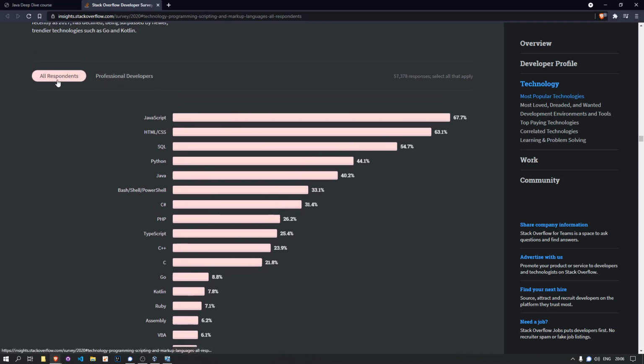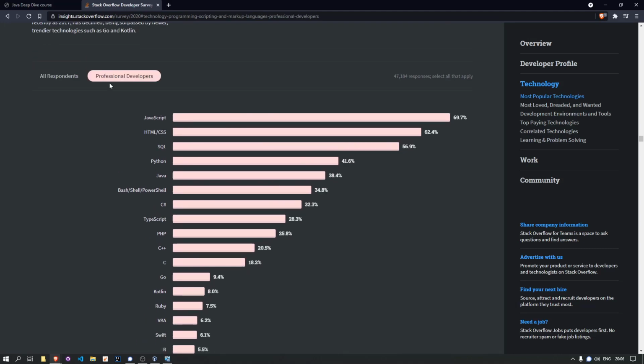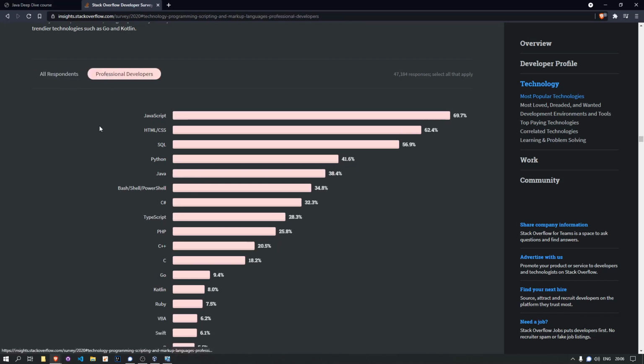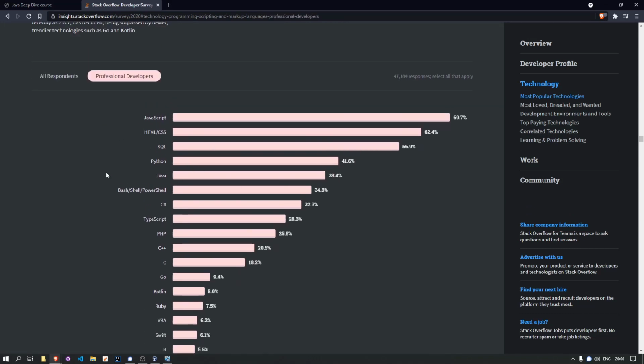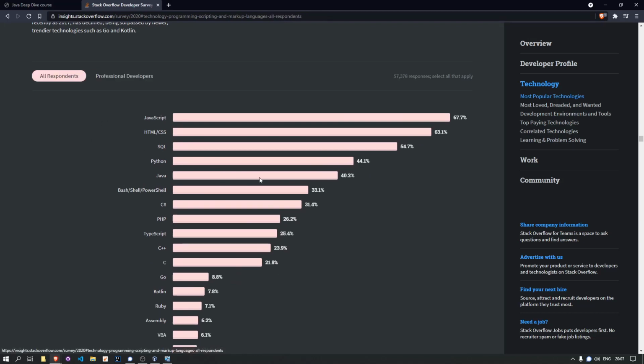So it's set up between all respondents and professional developers. But the ranking up to Java is at least pretty much the same. You'll see that it's easily in the top 10 of most used languages. It's a pretty significant chunk. And if you look at the languages that are used more, essentially, if you look at HTML and CSS and SQL, these are actually languages that we'll also be seeing as part of our Java course here.